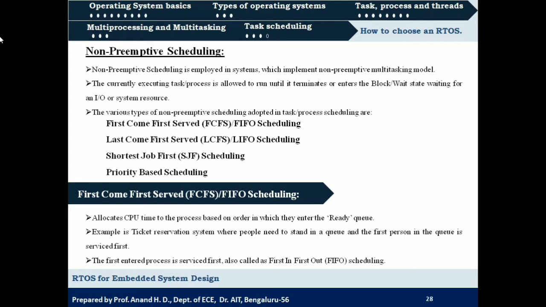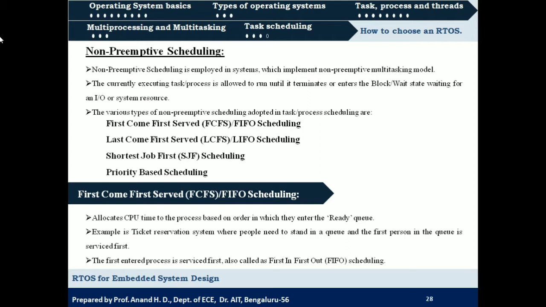So in case of first come first served or FIFO scheduling, the processes or tasks will be scheduled for execution in the order they arrive at the ready queue. The first process which arrives at the ready queue will be scheduled for execution first, later the next one. So it follows the order in which they enter the ready queue.